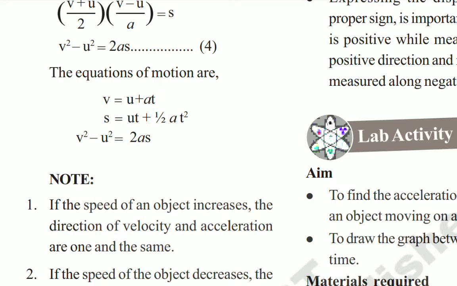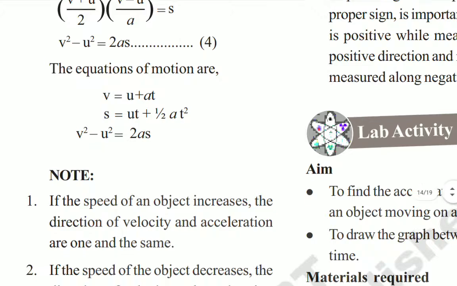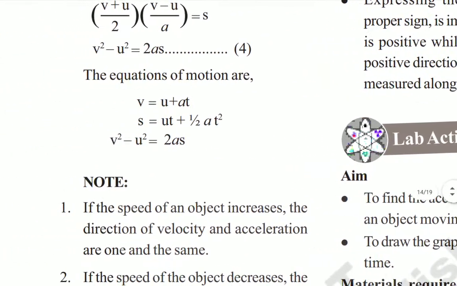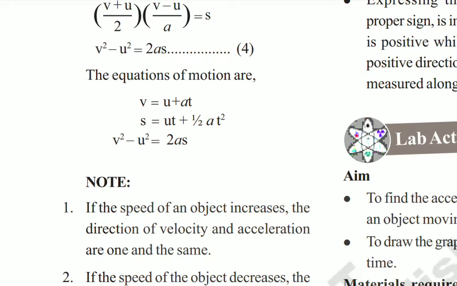And the second equation, s is equal to ut plus half at square. Here s is the displacement of the object. Do you remember displacement? Displacement means the shortest length covered by the object in a particular direction.